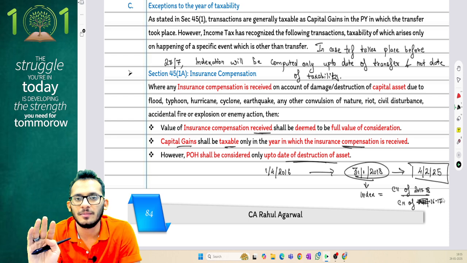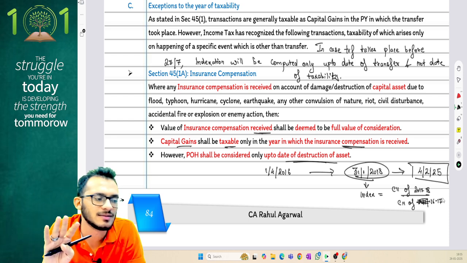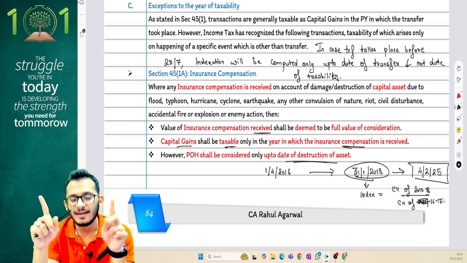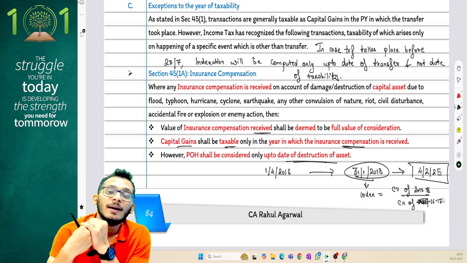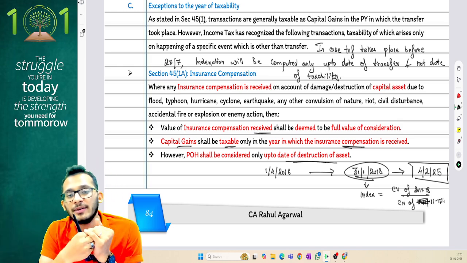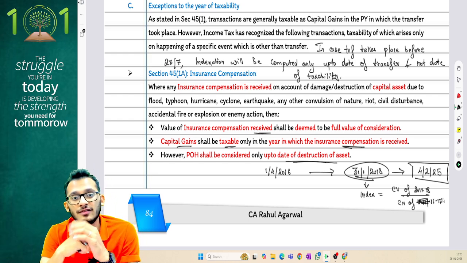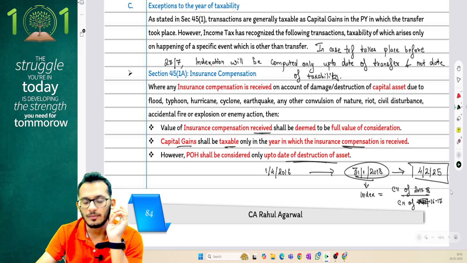Again, I am ignoring the assumptions of whether it's less than 24 months or more than 24 months. That's just for namesake purposes; examples are what I'm giving you. Basically, if you have an asset transferred before 23rd July and the taxability is happening after 23rd July, indexation rules will still apply, but the indexation will stop on the date of destruction and will not go on till the date of taxability. That is one thing you need to note down in this point.